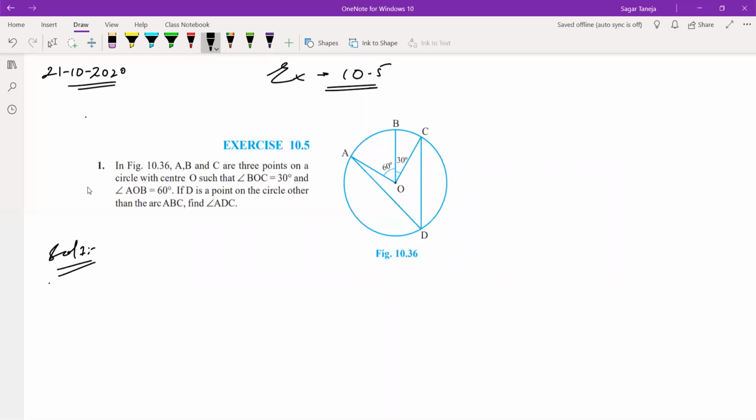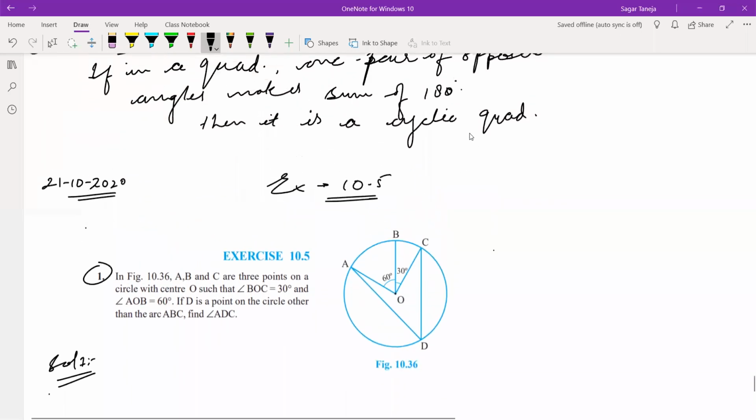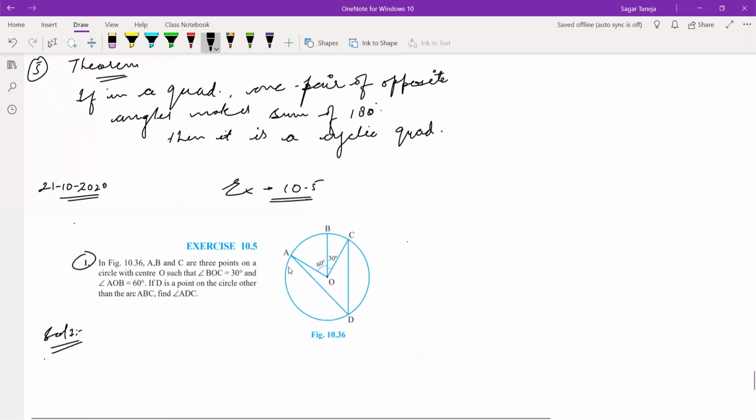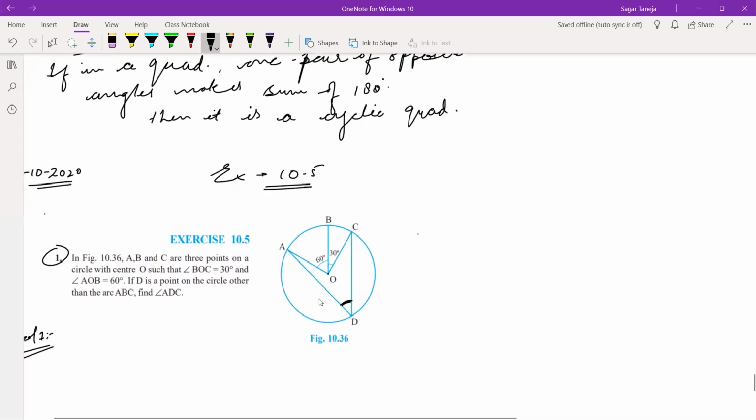Okay, exercise 10.5, question number 1. A, B, C are 3 points on the circle with center O, and the question is very easy. Just see, angles BOC and AOB are given as 30 and 60, and we have to find angle ADC. Can anyone tell me which theorem we have to use? These two angles are given and we have to calculate this angle. Yesterday and today, both days we have discussed it.